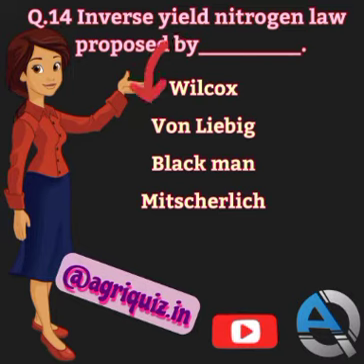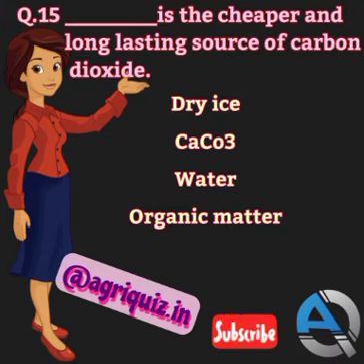Question number 15. What is the cheaper and long lasting source of carbon dioxide? Dry ice, CaCO3, water, or organic matter? The correct answer is dry ice. Dry ice is the cheapest and long lasting source of carbon dioxide.